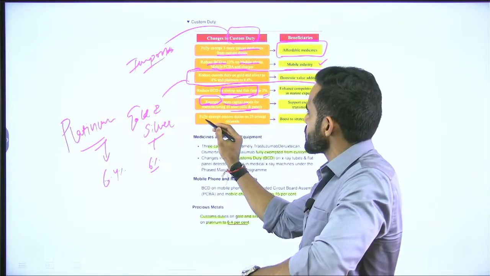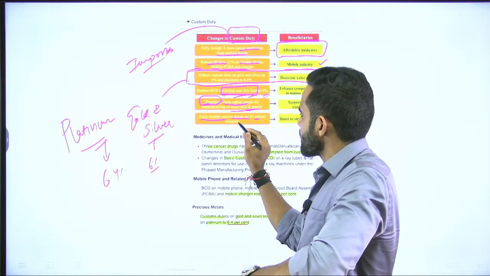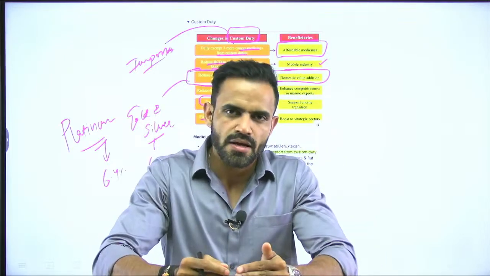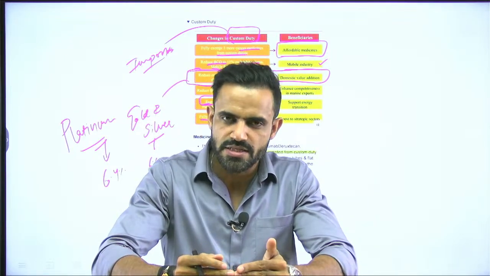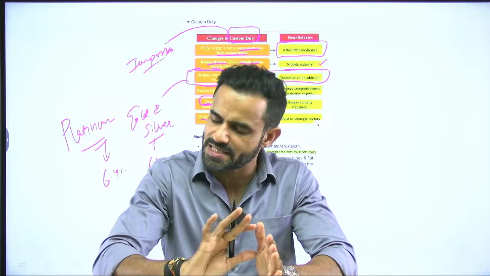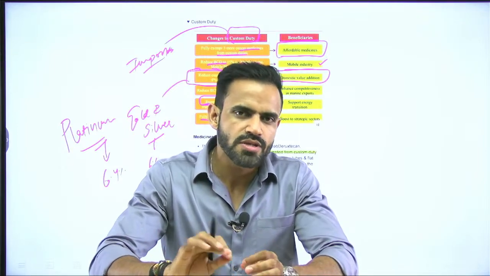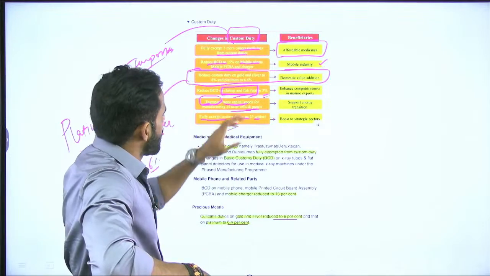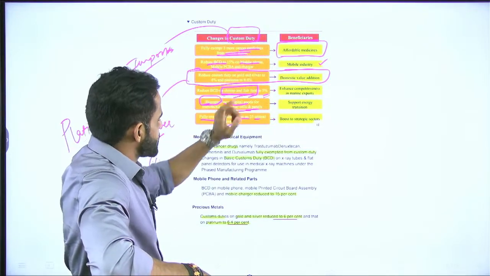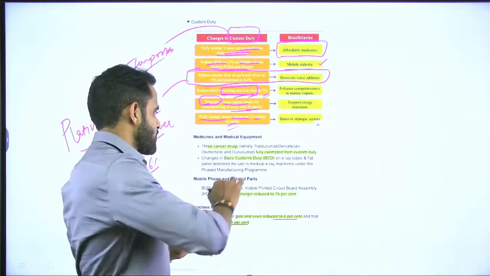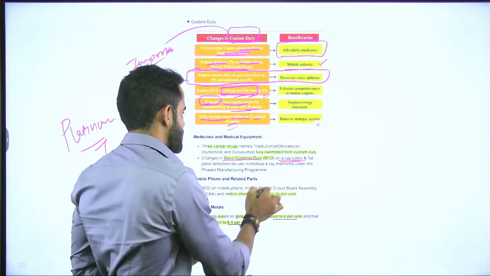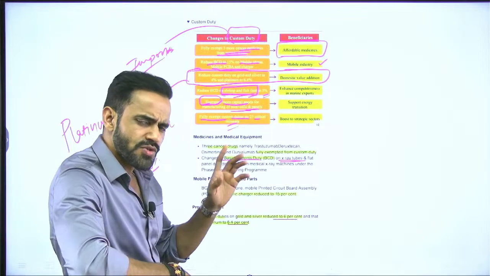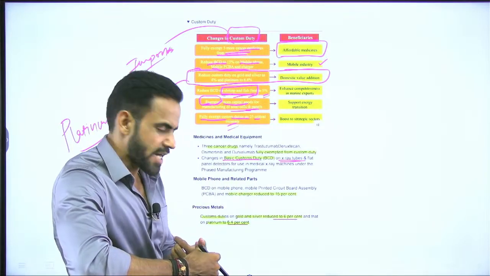Okay, and last is fully exempted custom duty on 25 critical minerals. Again, please do not try to mug up the name of each and every mineral. It's not humanly possible, but just understand that government has reduced or exempted the custom duty on these 25 minerals. Okay, so these are certain changes in the custom duty. Now, apart from these 3 cancer medicines, government has also reduced the custom duty on X-ray tubes and X-ray machines. Government has also reduced the custom duty on gold, silver and platinum.